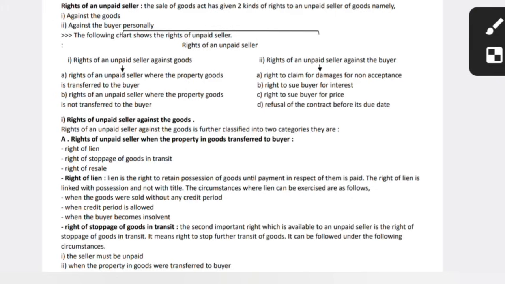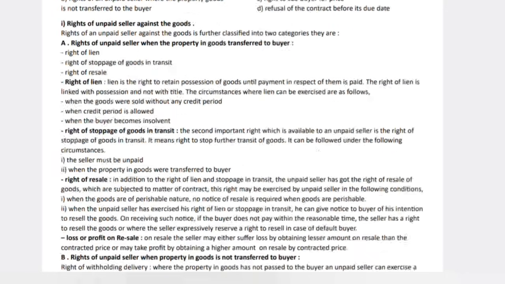Next, claim for damages. If any damages occurred because of the buyer, then the unpaid seller will have a right to claim for the damages. Also the right of stoppage of goods: if that type of buyer asks for goods, then the seller should not deliver the goods to that person. That type of right he is also having. So these types of rights you will have. All you need to do is understand the concept. That's the only trick. So this is the unpaid seller answer.